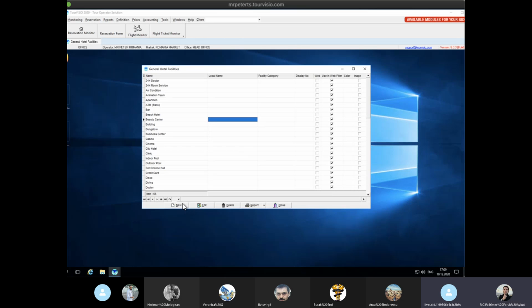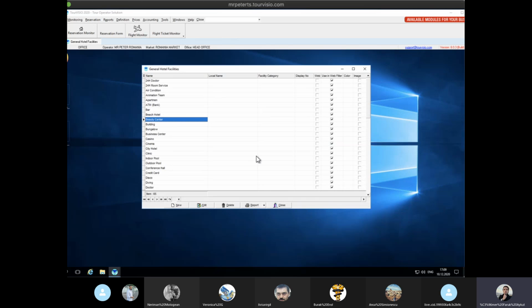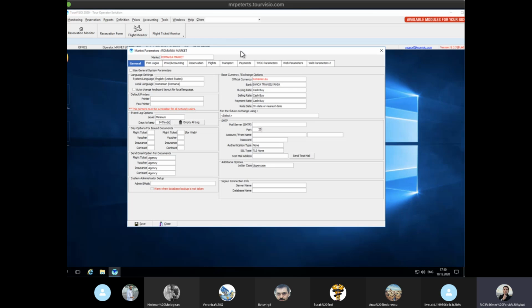Adding a new facility and editing it is so easy. You can just double click and write it and save it. That's it. And we'll go through also currency settings, the first day that we checked it.